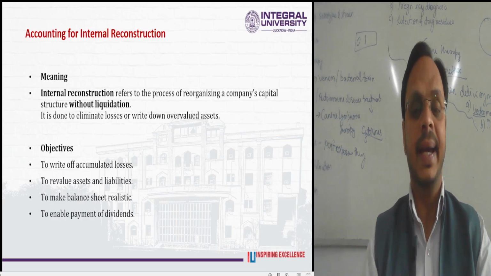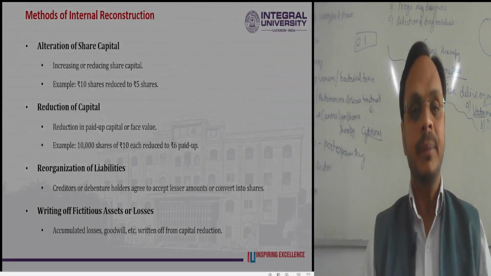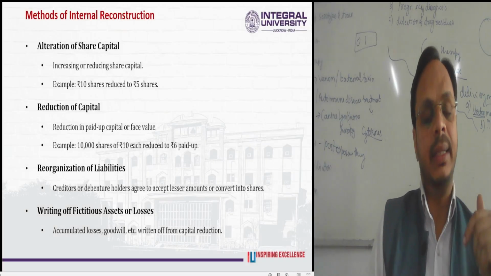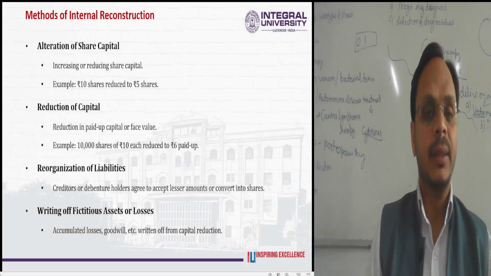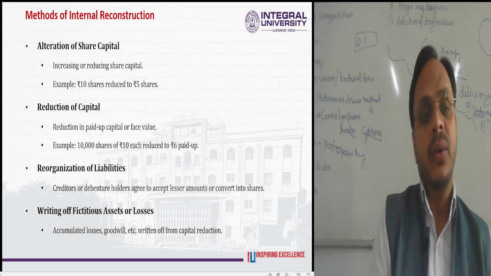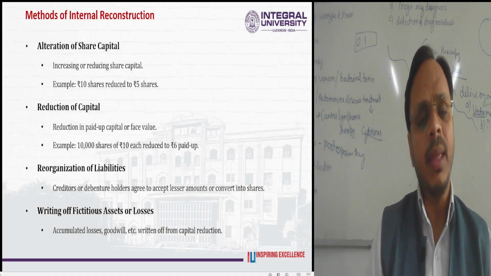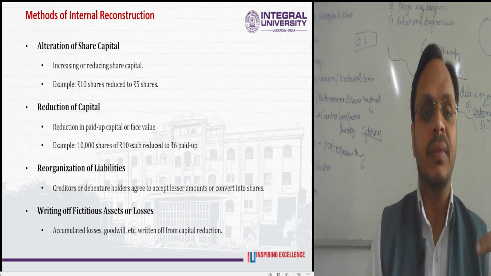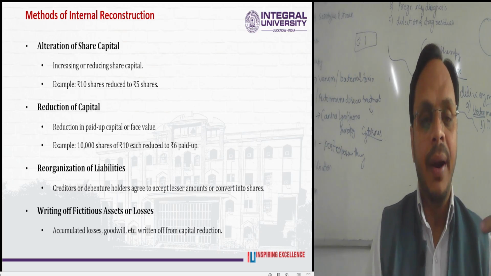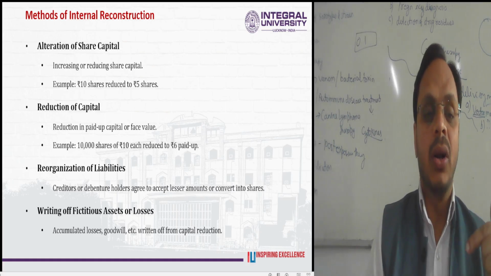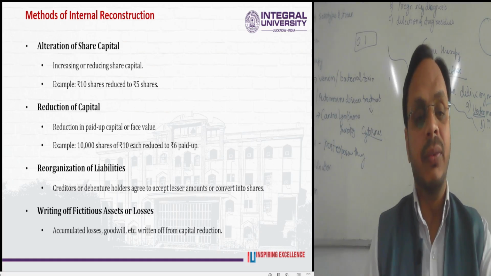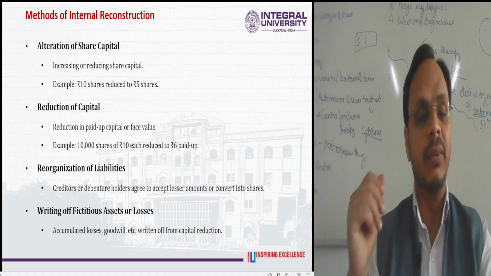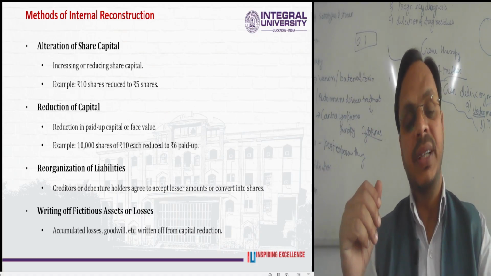So these are the various objectives of the internal reconstruction of the company. What will be the methods of the internal reconstruction? The first method is the alteration of the share capital. The second method is the reduction of the capital. The third method is the reorganization of the liabilities. The fourth method is the writing off of the fictitious assets as well as the losses.